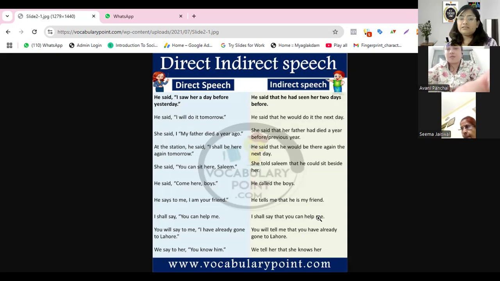She said, "My father died a year ago." Again, simple past changing to past perfect. Her father had died. "I shall be here." So it will change to would. Will and shall both will change to would. "You can sit." Can will change to could. "Come here." Now that's a command, so we don't use "that." He called the boys. He ordered the boys to come. He commanded the boys to come.